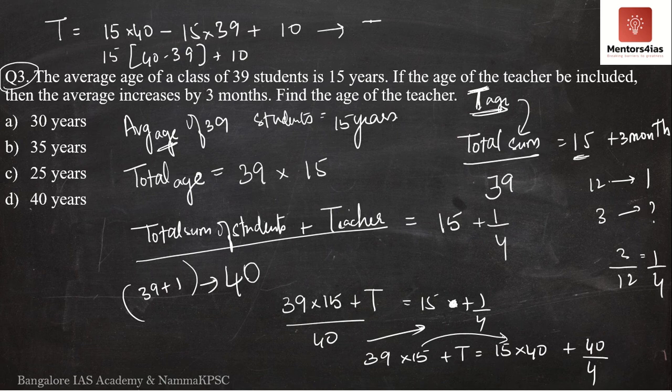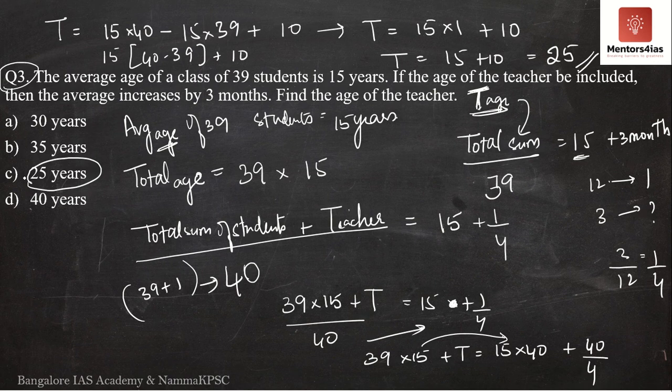So what does this mean? We have T is equal to 15 into 40 minus 39, which is 1. Therefore 15 into 1 plus 10. Therefore the age of the teacher is 15 plus 10, which is equal to 25. Therefore the correct answer is 25 years. The correct option is option C, the teacher's age is 25. So we'll move on to the next question now.